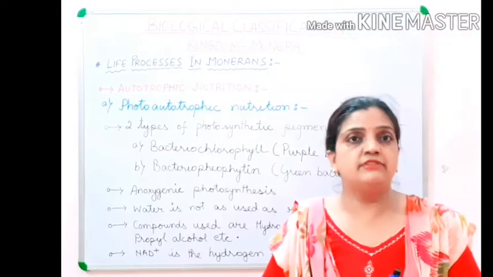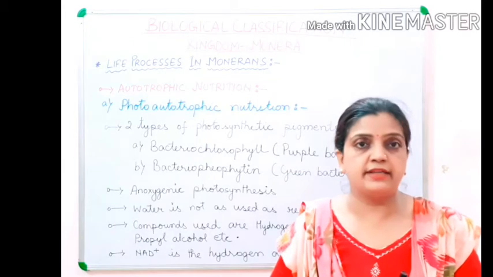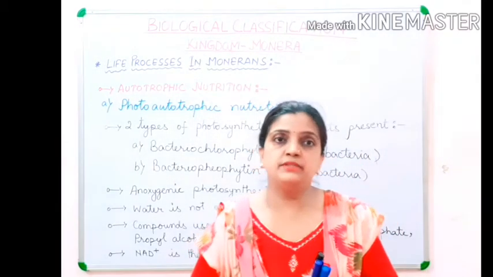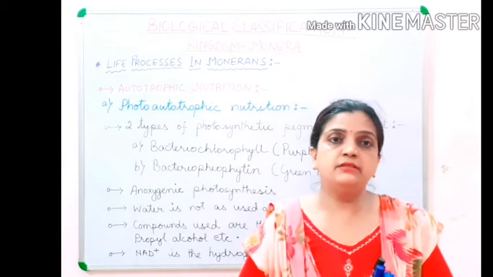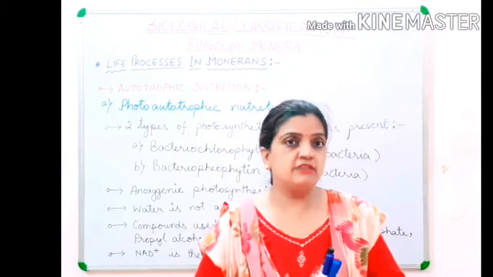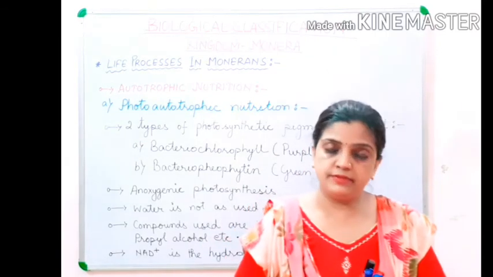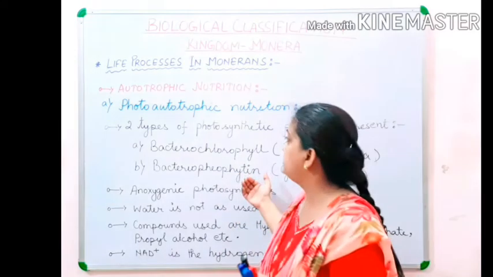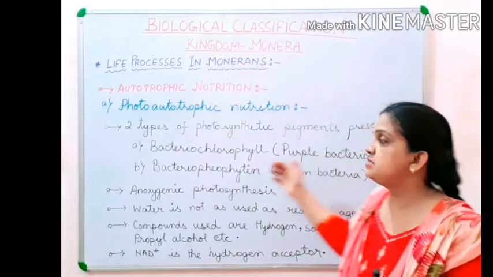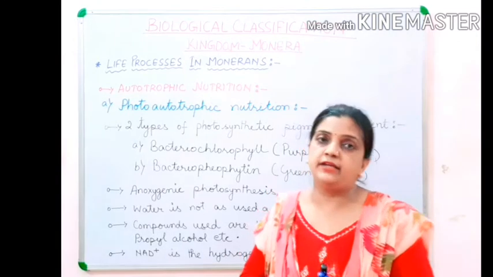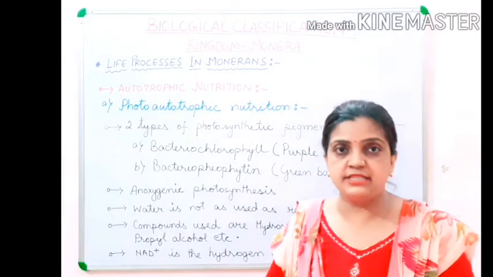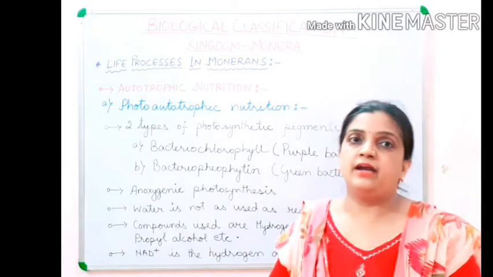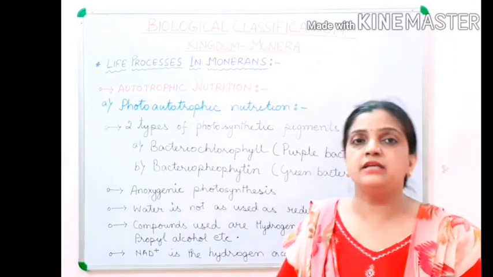Now children, I will again repeat that there are four types of bacteria according to photoautotrophic nutrition. They are purple sulfur bacteria, purple non-sulfur bacteria, green sulfur bacteria and green non-sulfur bacteria. Now moving back, according to photosynthetic pigments, there are two types of pigments, bacteriochlorophyll and bacteriopheophytin. Bacteriochlorophyll is present in purple bacteria and bacteriopheophytin is present in green bacteria.